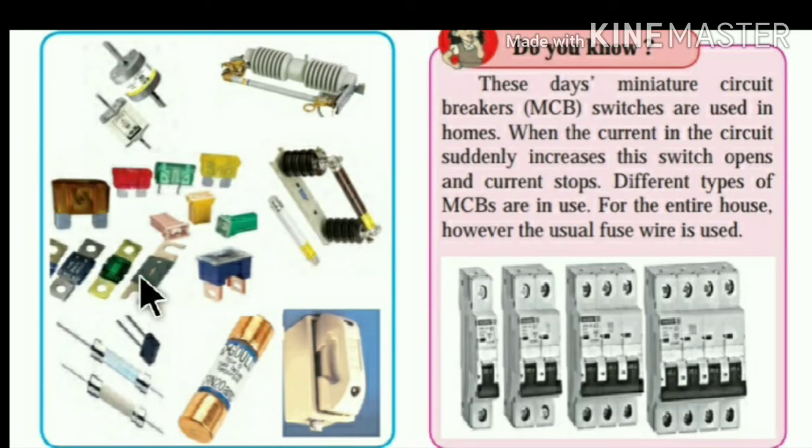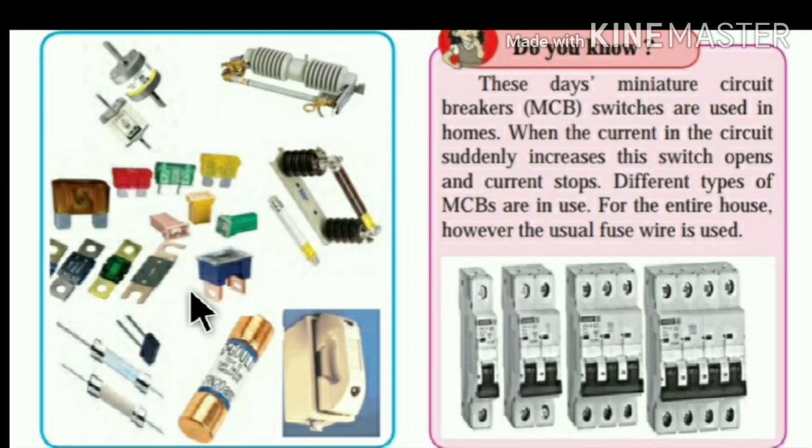How do these different types of fuse work? A fuse protects the electrical circuit and also the appliances that we are using in our home by stopping the flow of electric current when that current is more than the specific value. For this, it is connected in series with the appliances or circuit to be protected.